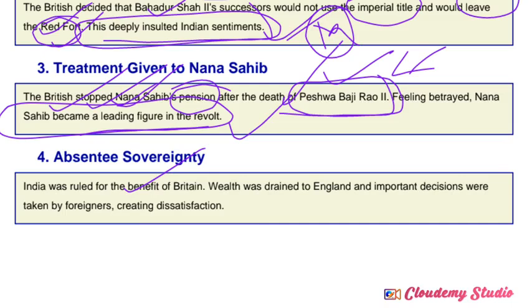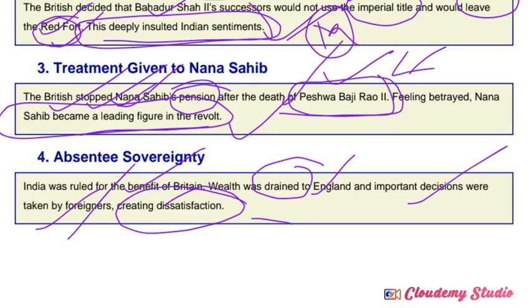So wealth was completely drained to England and important decisions were taken by foreigners. The British East India Company completely captured the administrative and political system of India, but they were managing it from Britain itself. Each and every decision over India was taken by foreigners at that time. This created dissatisfaction among the Indians and caused the revolt of 1857.